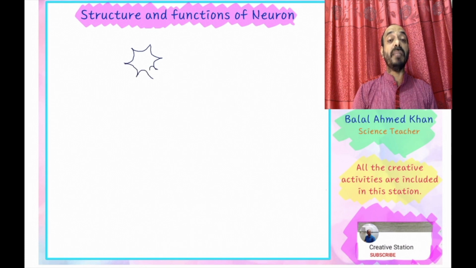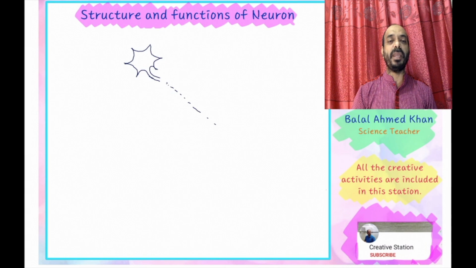The cell body of the neuron cell is polygonal, with more than one angle: 1, 2, 3, 4, 5, or more than 5, 6, 7, whatever. That is why it is known as the polygonal cell body. The covering membrane of the cell body is known as the cell membrane.